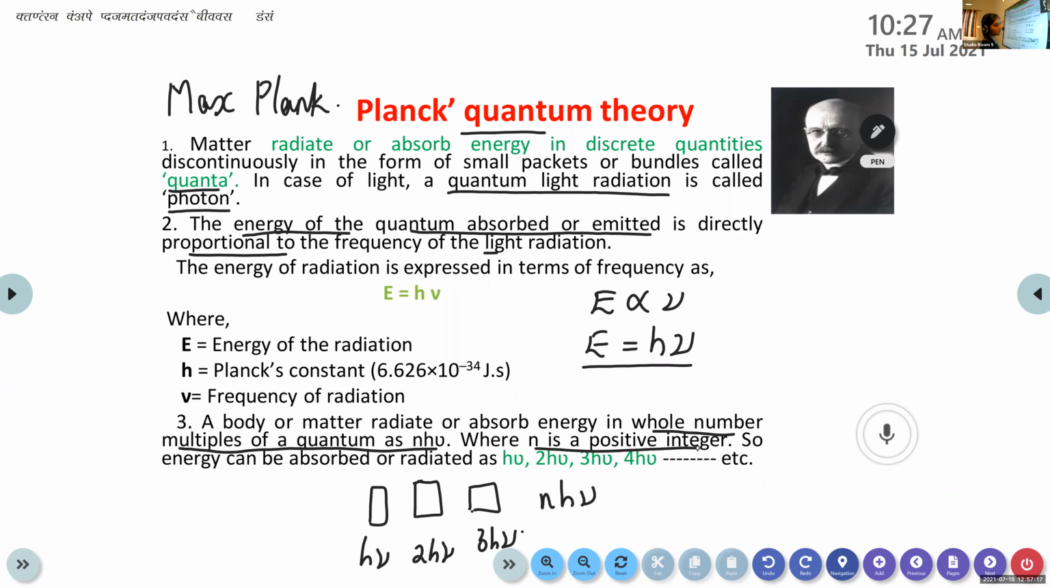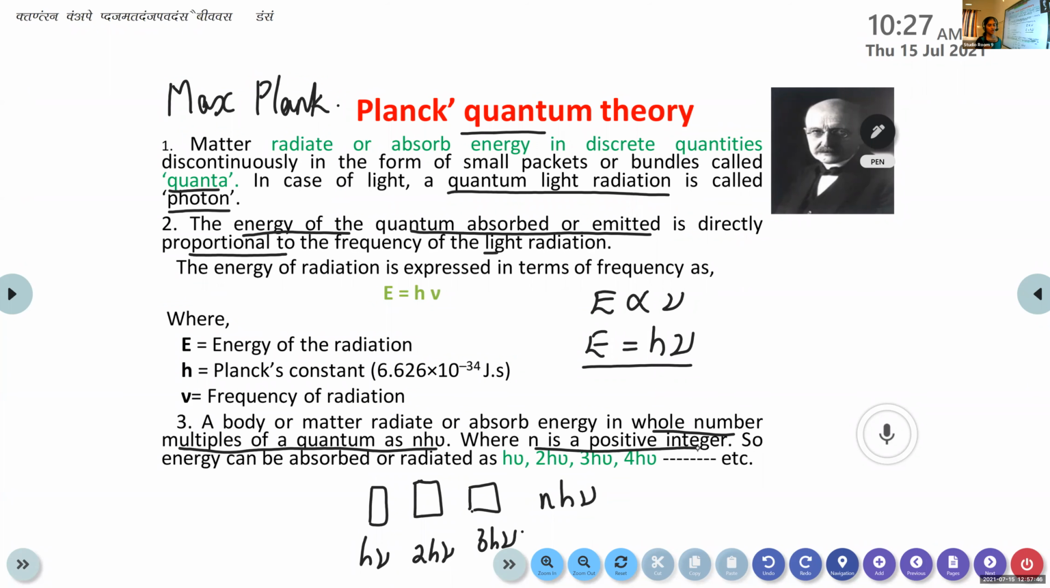This is clear, children? Any doubt here? Anyone? No. So the first point: matter radiates or absorbs energy in the form of small packets or small bundles. That is known as quanta. In the case of light, this quantum of light radiation is known as a photon.